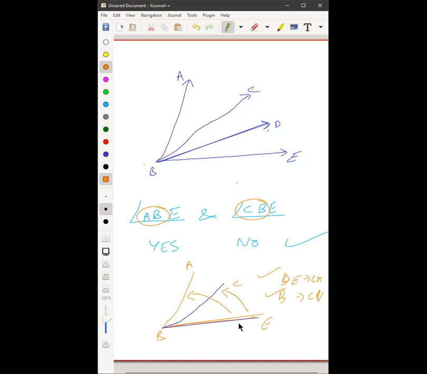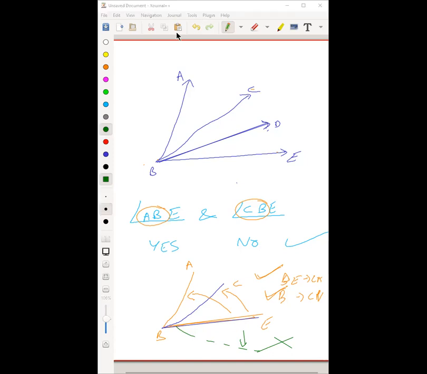Naisha clear? Siddharth clear? Arpita clear? Both are on the same side. So start with the same thing. Do I have a common arm? Do I have a common vertex? Are both the non-common arms on the same side or the opposite side? Here you see AB is on the left, BC is also on the left. So they are not on the other side. You should have had something like this over here. There is nothing here. So they are not adjacent. Even though they look adjacent, they are not adjacent. Clear now? I hope everyone's clear.